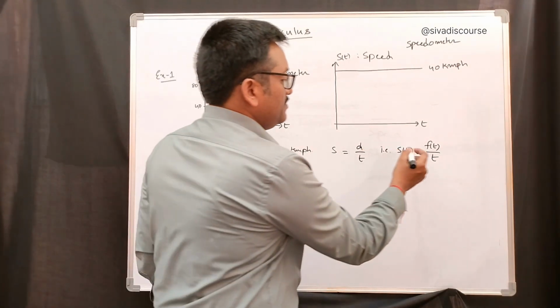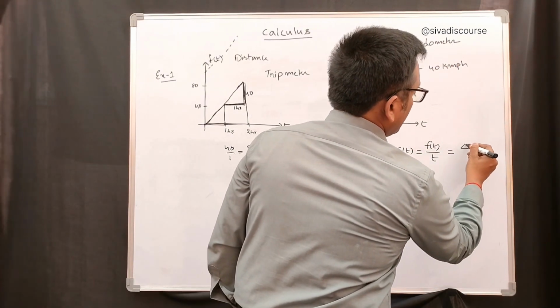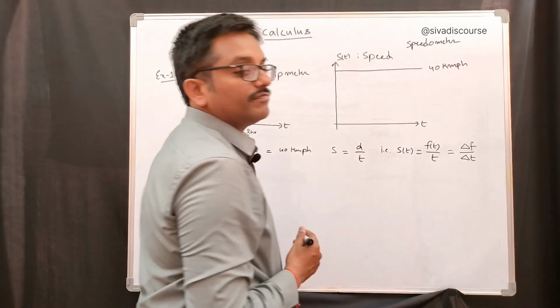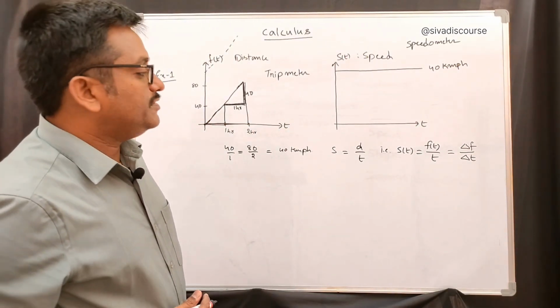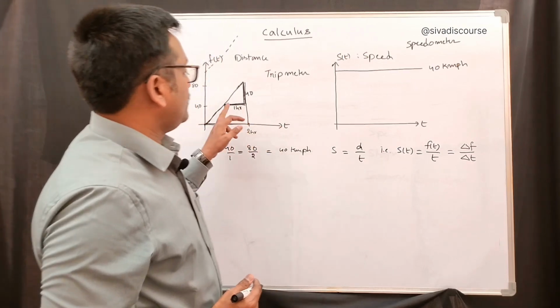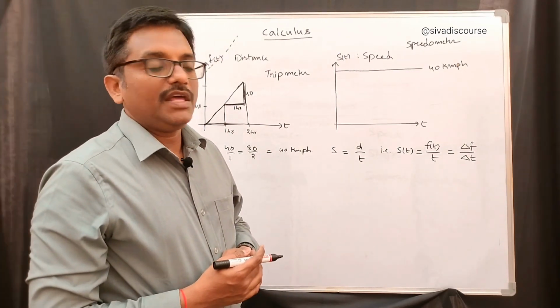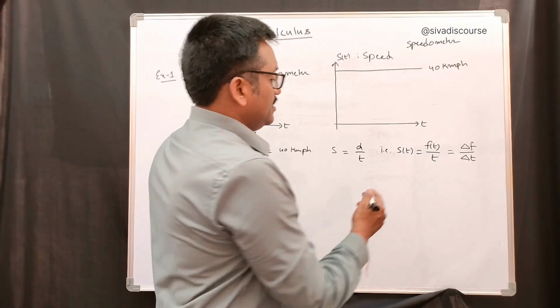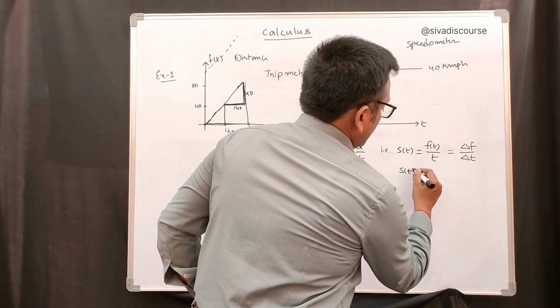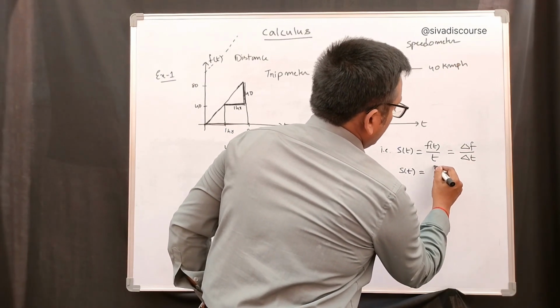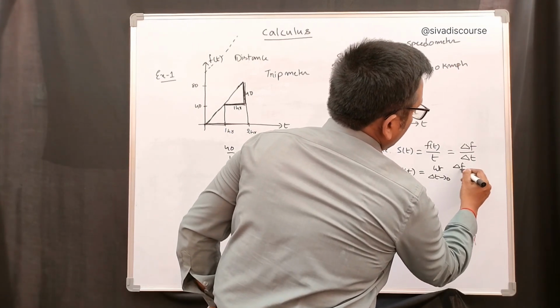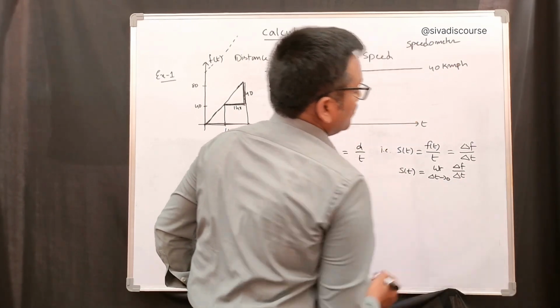So we can refer to the same thing with the notation delta f by delta t. If this time is negligibly small, then s of t, the speed, is denoted like this: limit delta t tends to 0, delta f by delta t.